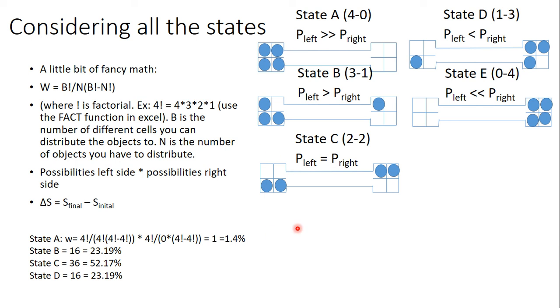And once you start making these cells more and more possibilities, we're talking about moles and moles and moles of possibilities, state C will grow to 99.9999% probable. And it all has to do with how many ways can we put matter in, or how many ways can we rearrange matter. The more ways you can rearrange matter, the higher entropy value it is, the more disordered it will be, and the more likely you are to find your objects in that state.